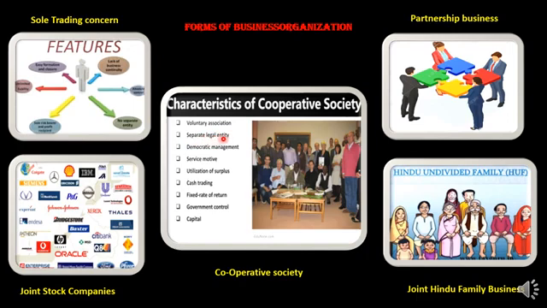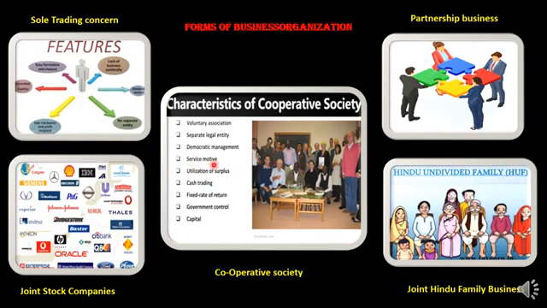Next is separate legal entity. Like a joint stock company and like a partnership business, which are legally registered, a cooperative society is also legally registered. So that's why the cooperative society also has a legal entity or legal status in the market. Democratic management: yes, it is a democratic management because its decisions are taken by all the members of the society. All the members decide their leader and secretary for their society, and here the decision is totally democratic. No individual decision is imposed on any other member.